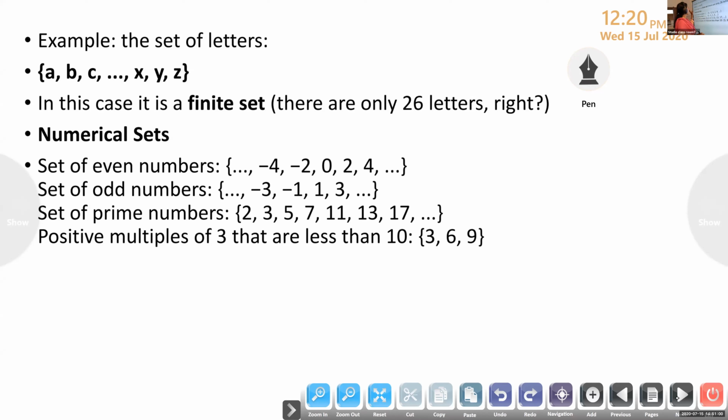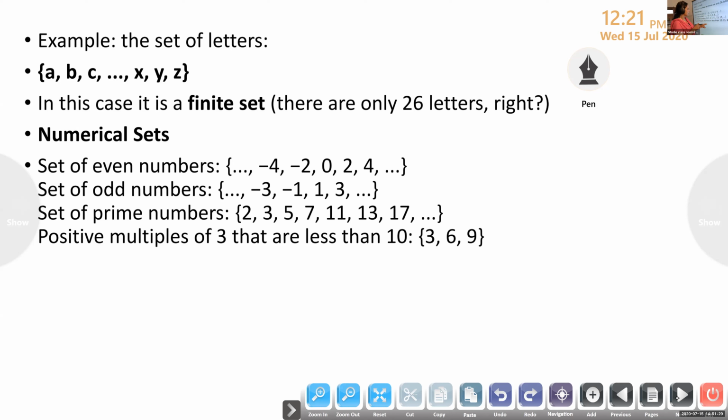So now listen, some examples are set of all letters or alphabets, English alphabets we can see. The next one what we have learned is collection of all even numbers. Even numbers means 0, 2, 4, etc., -2, -4, etc. Likewise, collection of all odd numbers. Odd numbers 1, 3, 5, etc. Likewise, we have for negative numbers. Prime numbers.